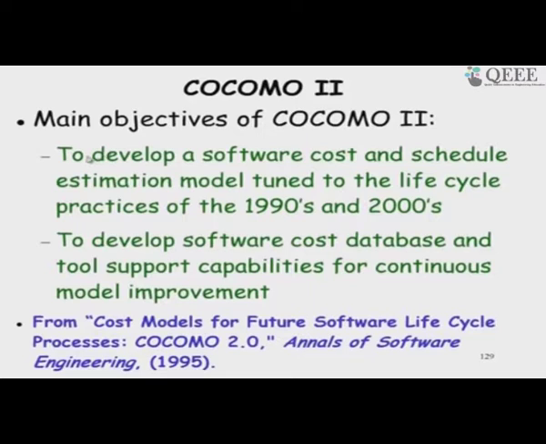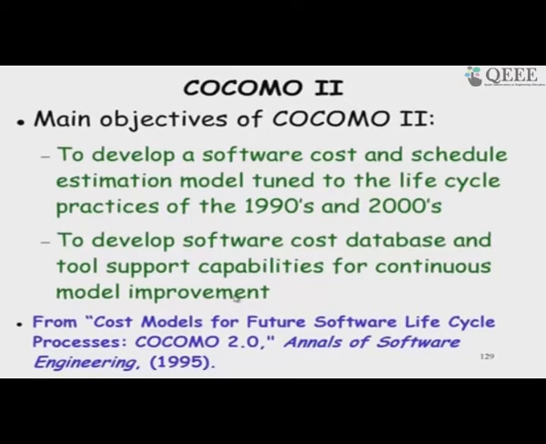He mentioned there that we need to develop COCOMO 2 to have a model for cost and schedule estimation, to incorporate the effect of the different life cycle practices that are being used, to develop a software cost database and tool support capabilities for continuous model improvement.